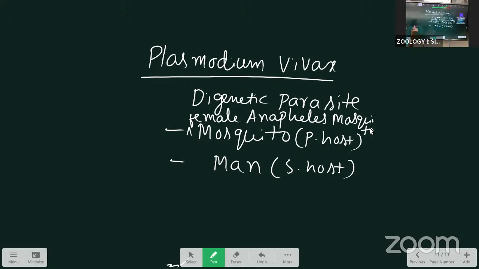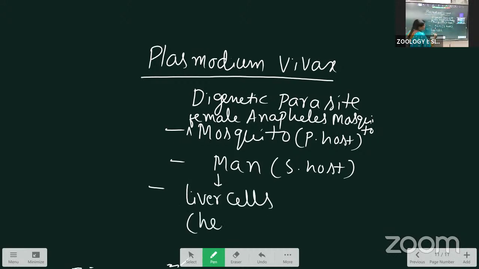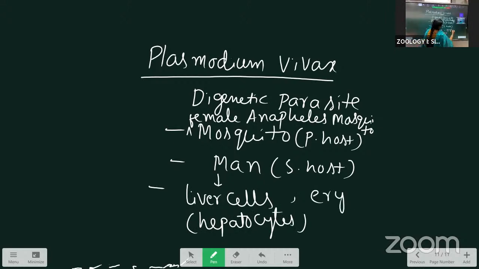It is a digenetic parasite. To complete the life cycle, it requires two hosts. The primary host is the mosquito, and the secondary host is man. In man, the Plasmodium is present inside the liver cells, which are also called hepatocytes, and also in the erythrocytes, meaning RBC.